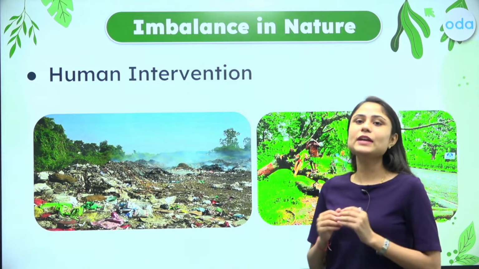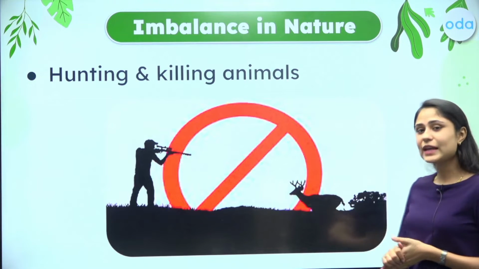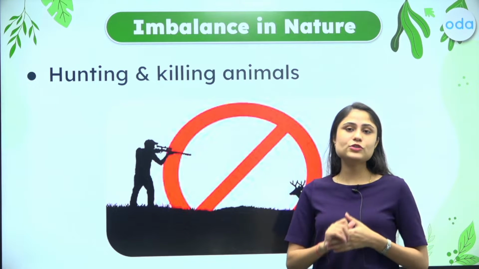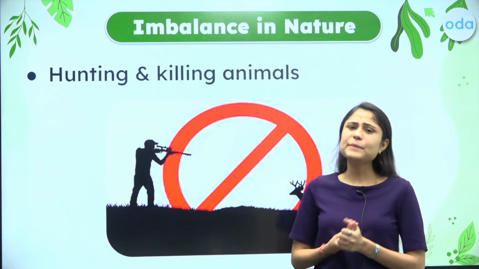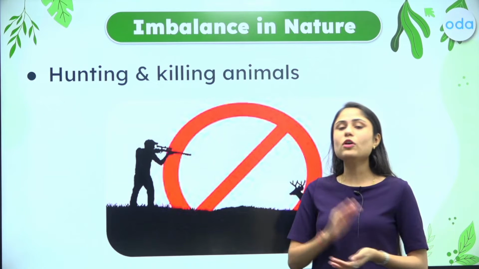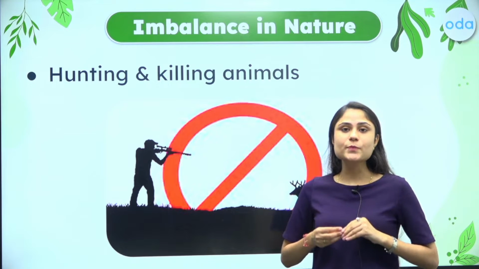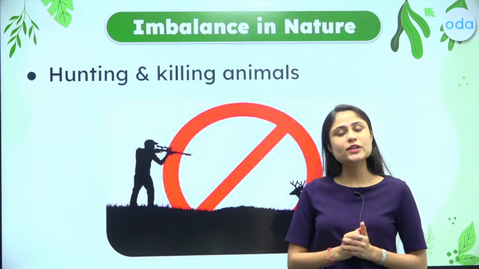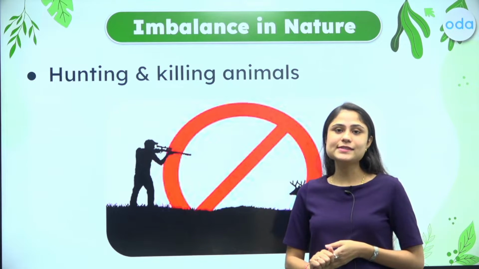Now, another way an imbalance in nature can be created is hunting and killing animals. We do have much stricter laws regarding hunting and killing now, but in earlier days we hunted and killed a lot of living organisms, due to which the food chain, or the food web, or the food cycle in general, was hampered. This in turn created an imbalance in nature.